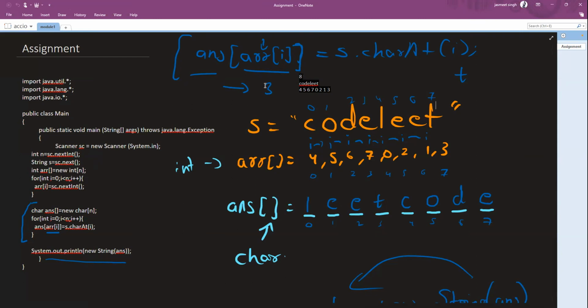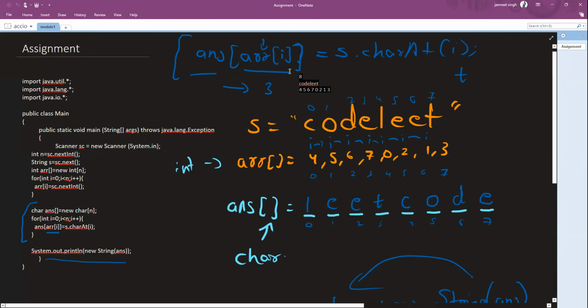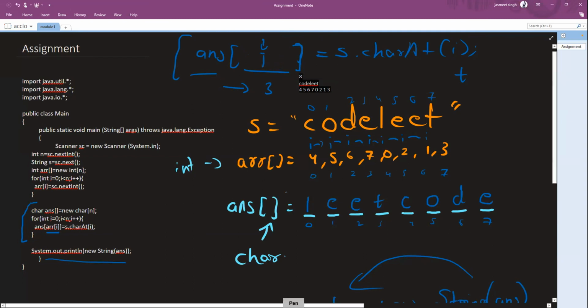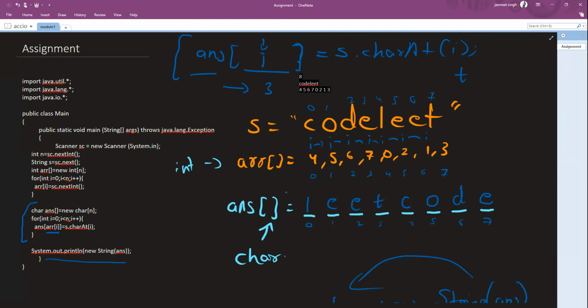What happens? Okay, see, if we put i, what does that mean? You are now working on the index directly. You are not following the question description, which tells you to shuffle the string. Shuffling needs to be done on the basis of the new location that is provided to you. If you want to shuffle, you need to first extract out the new location. But if you replace this arr at i with just i, let's do this, indexing will be moving from 0 to n.